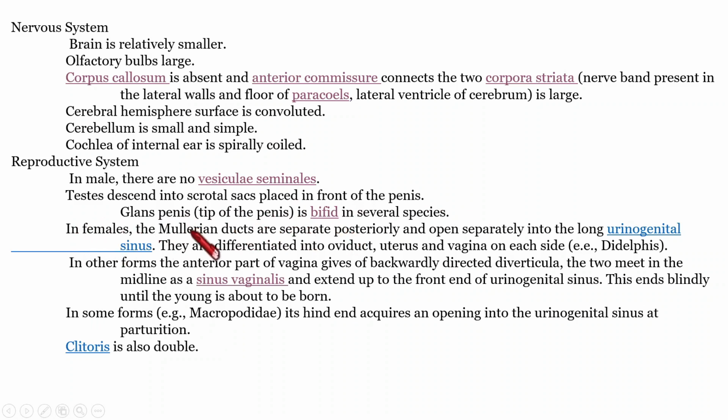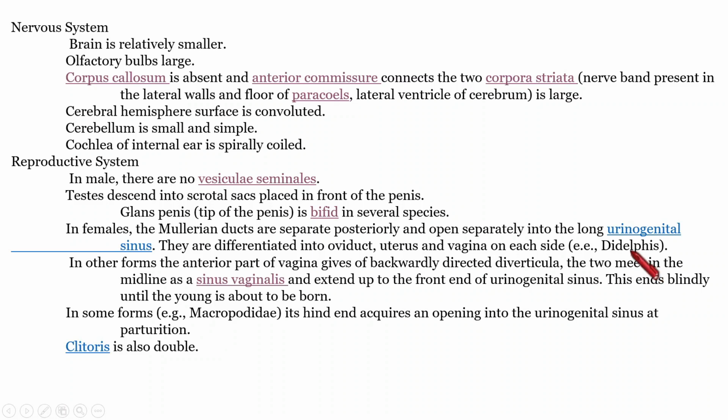In females, the Mullerian duct means a duct present in the embryonic stage that will later give rise to the female genital organs like oviduct, uterus and vagina. So in some Metatherians, this Mullerian duct becomes separated from the Wolffian duct and forms the urogenital sinus, and later in the development stage it will become the oviduct, uterus and vagina. Example, in the case of Didelphis.